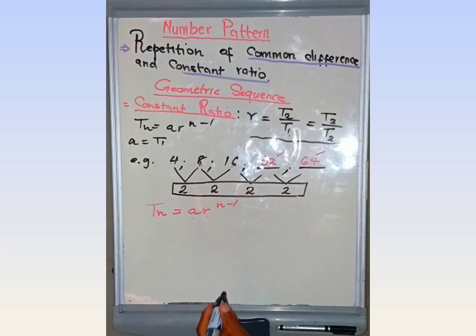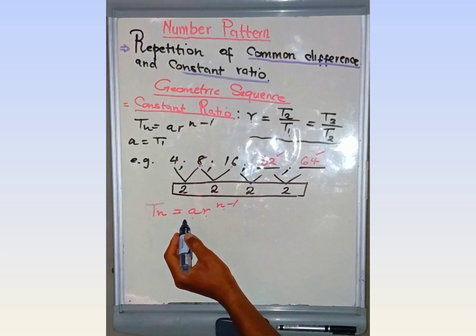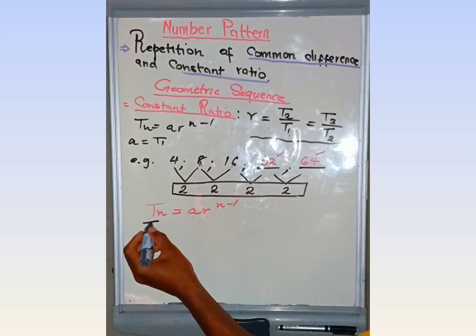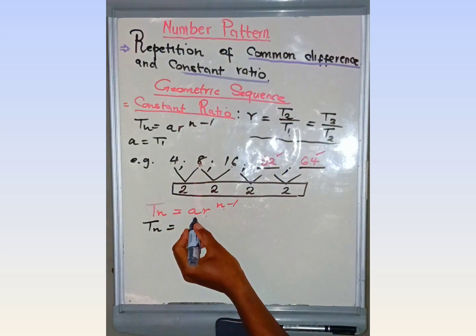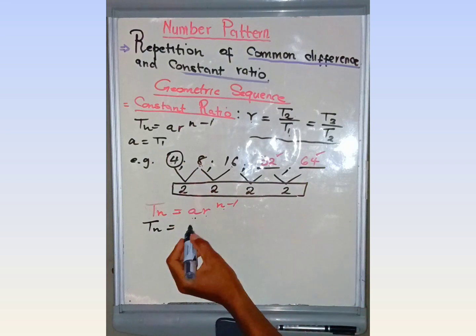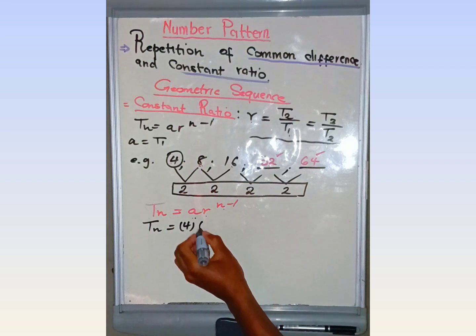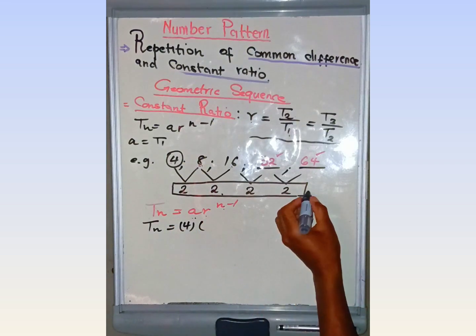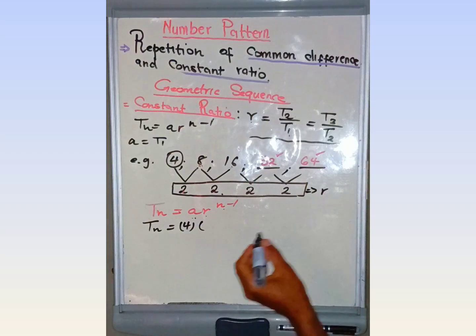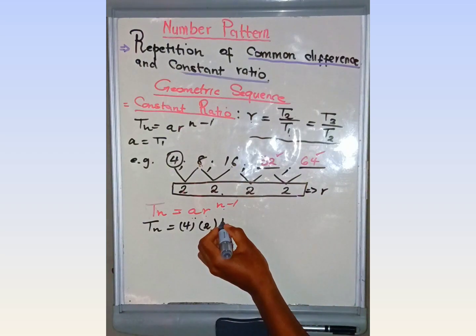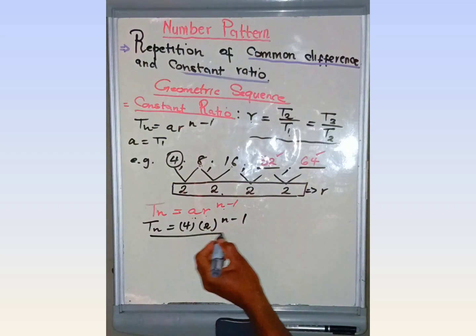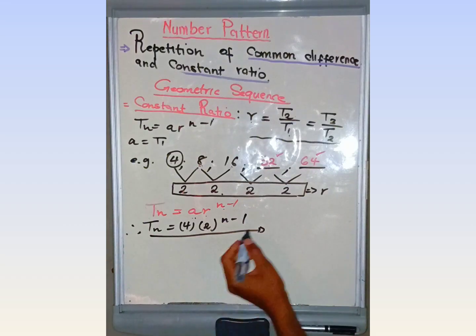To calculate the nth term, Tn is equal to, substitute the first term, which is 4, and the value of r, which is 2, so Tn equals 4 times 2 raised to n minus 1. Then you underline, and you are done. You get 2 marks on your exam. It's very simple.